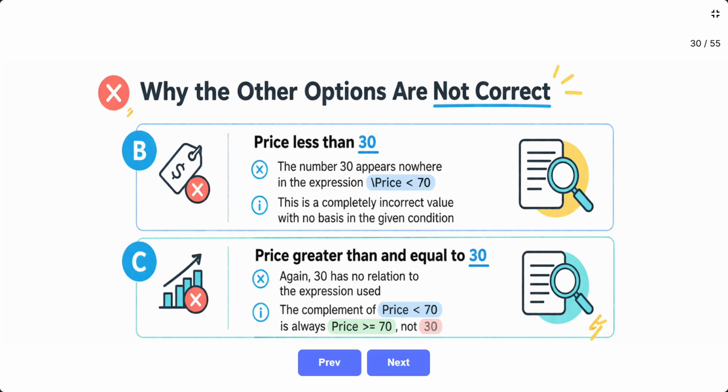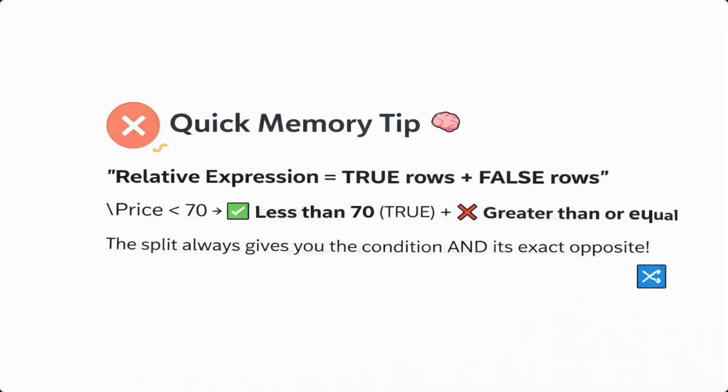Quick memory tip. Relative expression equals true rows, false rows. Price 70, less than 70, true, plus greater than or equal to 70, false. The split always gives you the condition and its exact opposite.